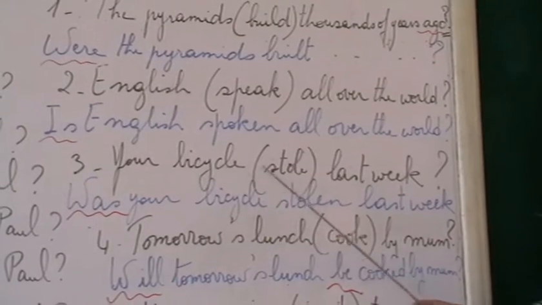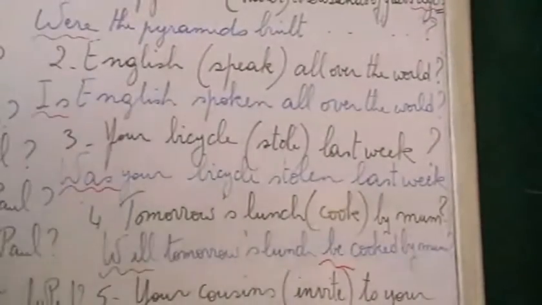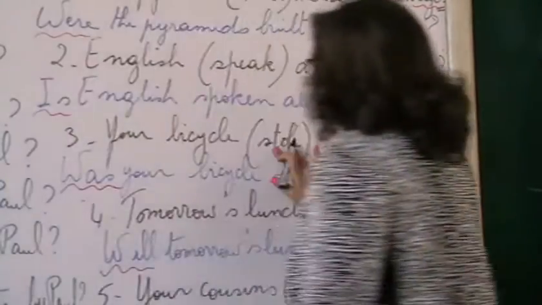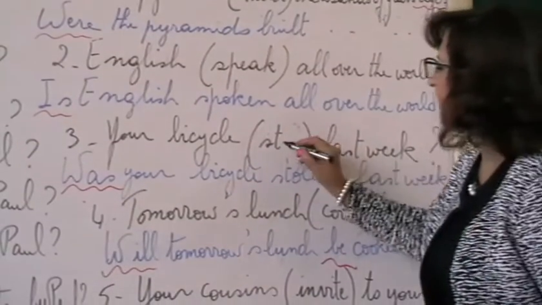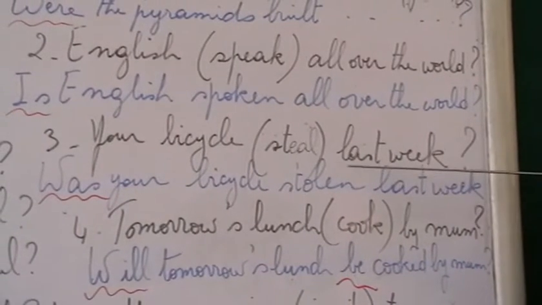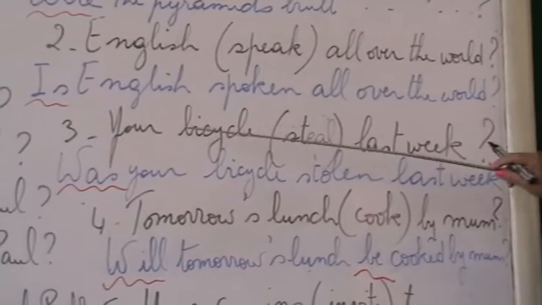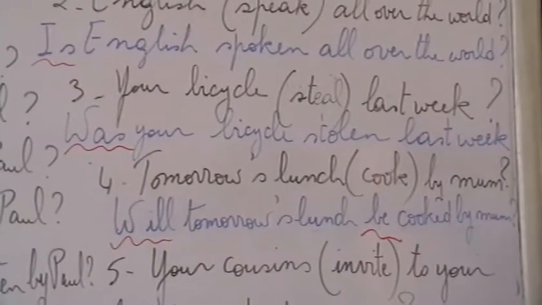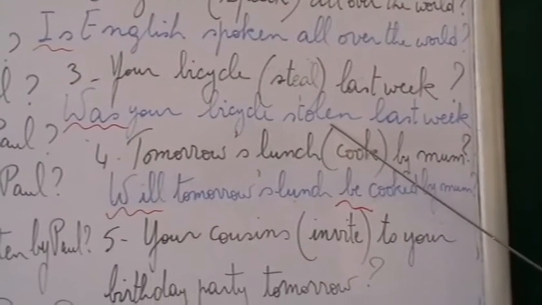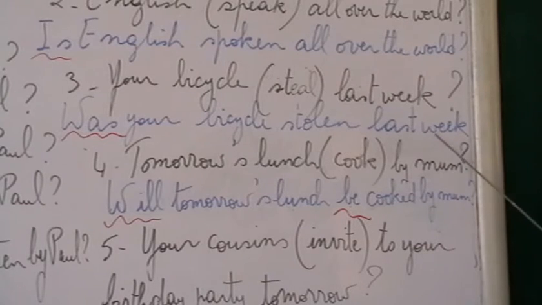Now, your bicycle stole last week. Sorry, it's steal. Stole is the past, so it's a mistake, it's my mistake. It shouldn't be stole, it's steal, verb to steal. Steal is the present, stole is the past and stolen is the past participle. So, your bicycle steal last week, again last week is the past. So, was your bicycle, and then the past participle of verb to steal is stolen. So, was your bicycle stolen last week?